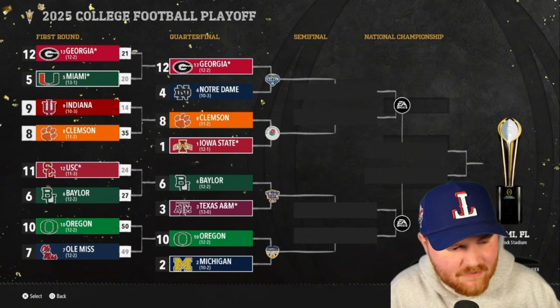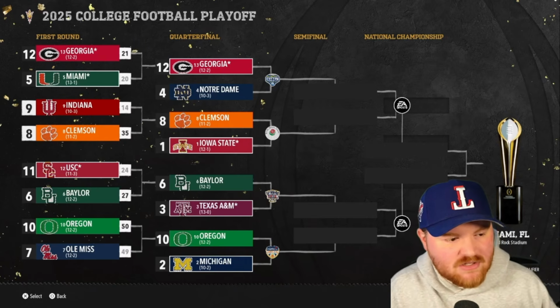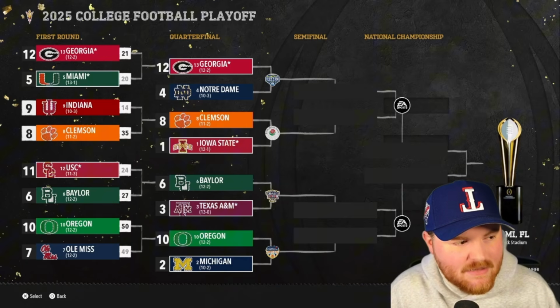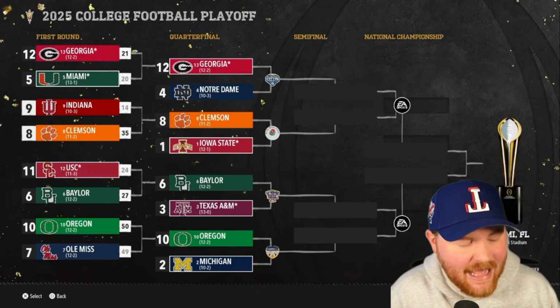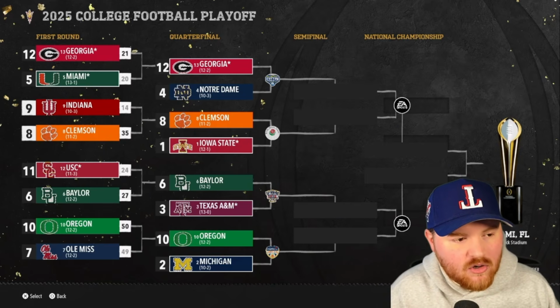We don't get an all Big Ten matchup in the second round. Indiana gets smacked by Clemson 35-14. It's Iowa State, number 1 team in the country, taking on Clemson in the Rose Bowl. Interesting to see if Iowa State can make a run here. Miami's undefeated season ends at home. Georgia gets the win, 21-20. They will take on Notre Dame in the Cotton Bowl.